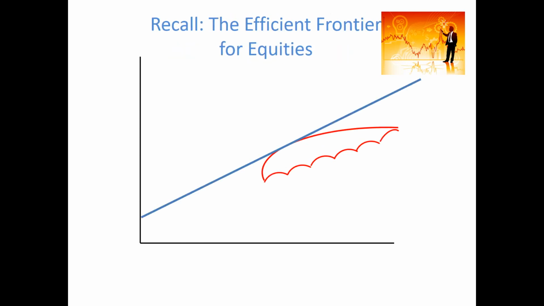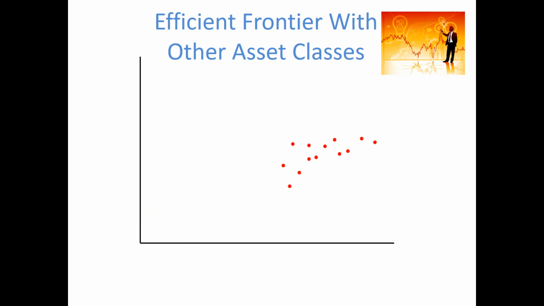Now, in that particular example we showed here, we had one risky asset class, that was equities. So these red dots might reflect the risk and return of all the different stocks in our universe. And we came up with that efficient frontier such that A is our optimal risky portfolio.